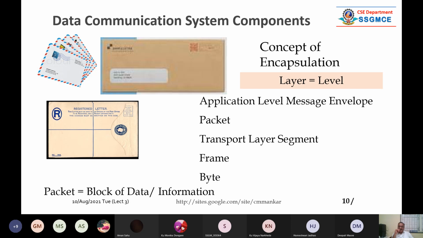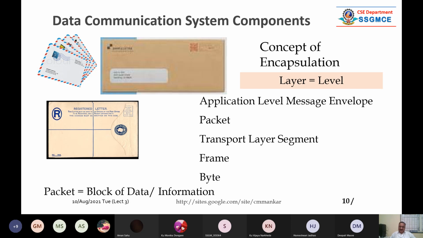So whenever I use the term layer or level, you just assume that it is some kind of layer. I will use both terms equivalently.